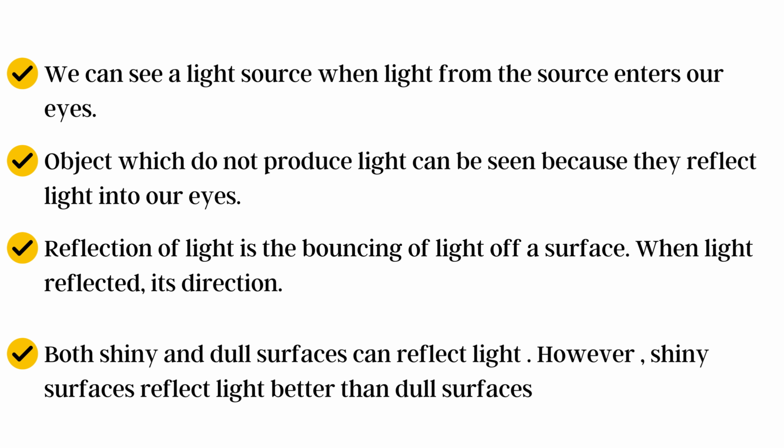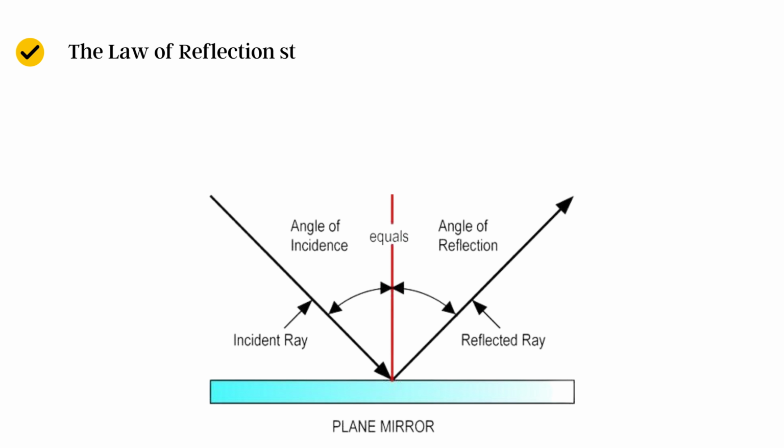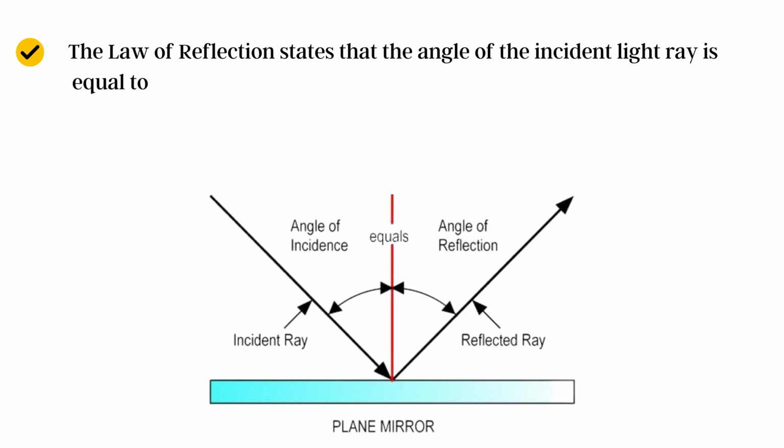Reflection of light is the bouncing of light off a surface. When light is reflected, its direction changes. Both shiny and dull surfaces can reflect light. However, shiny surfaces reflect light better than dull surfaces.